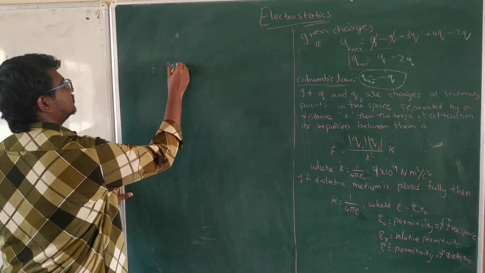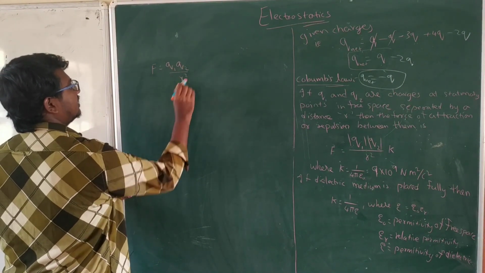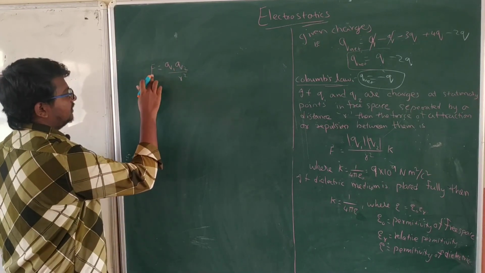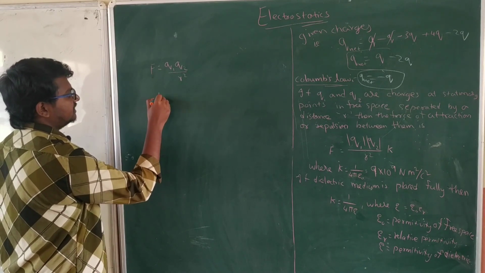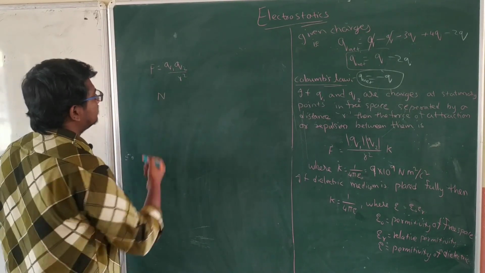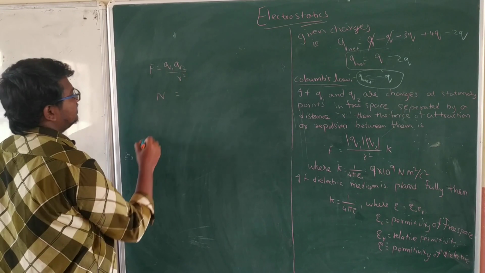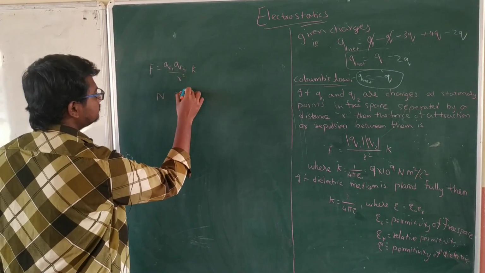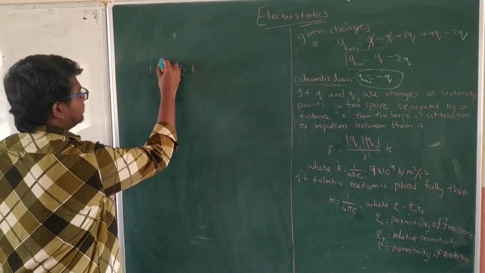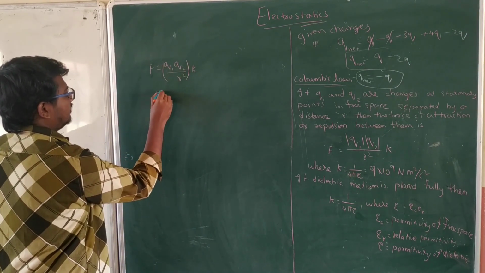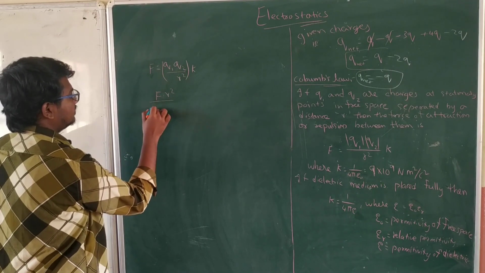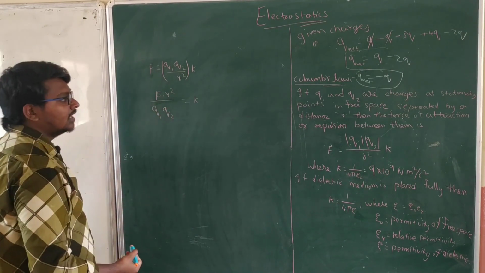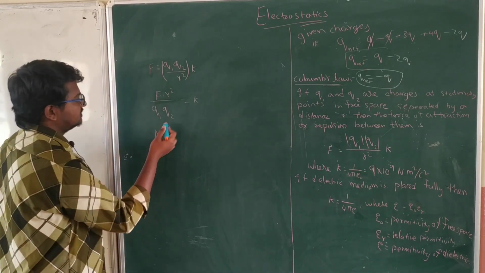F is equal to Q1 Q2 by R square, right? We know the units of force. Force is measured in newtons. So newtons is equal to, here K is there, F R square by Q1 Q2 is equal to K, right? Force is measured in newtons.